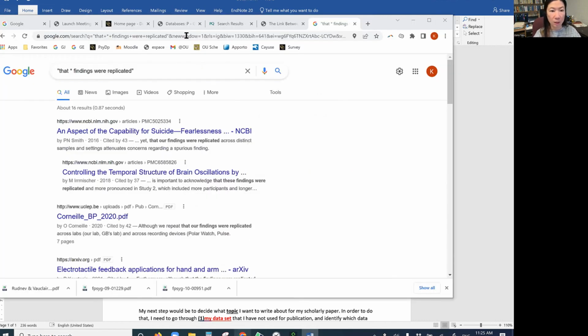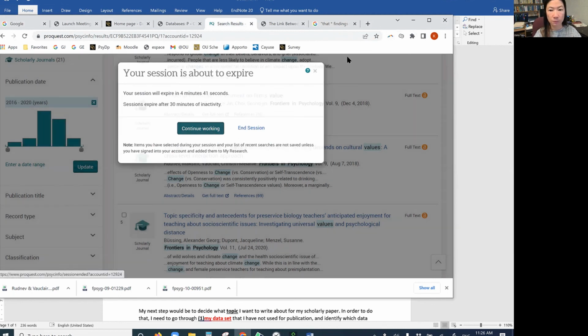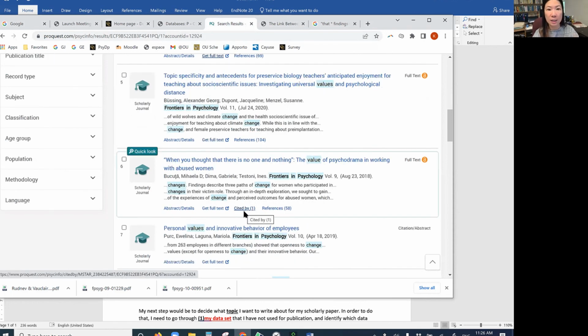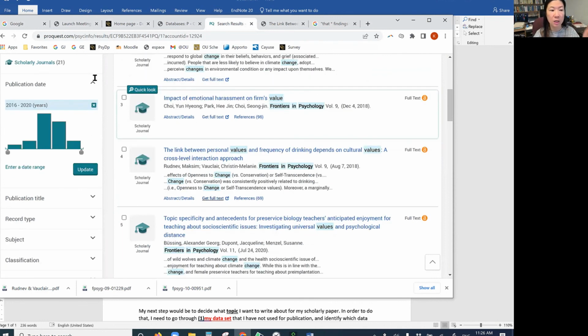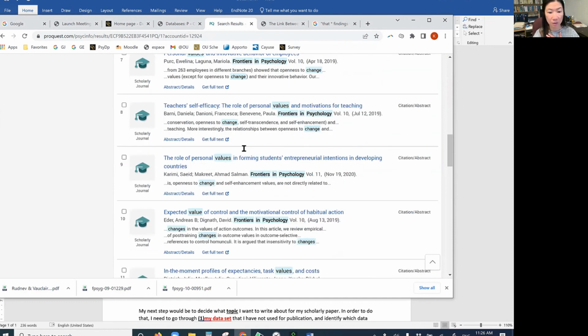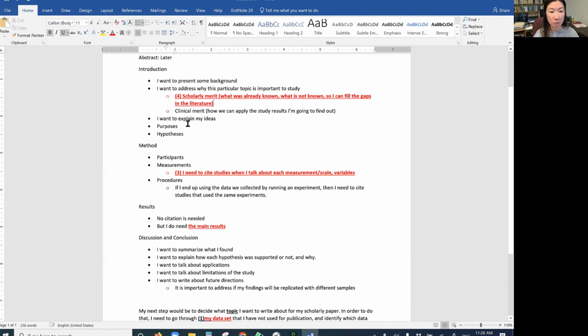When I use PsycINFO, some of the papers already have, for example, the measure I'm interested in. So once I know the variables, I put them into the keywords and find the papers, and not just those particular papers, but I can also look through the papers that cite those studies. That should help me. Once I find out, I should be able to have a clear hypothesis in order to test it. Finally, I can find out if I can possibly find some kind of main result.